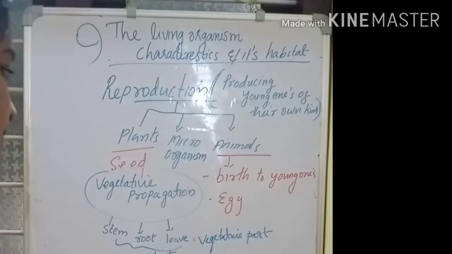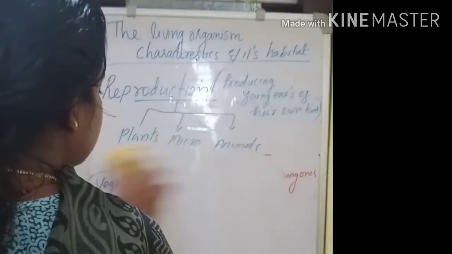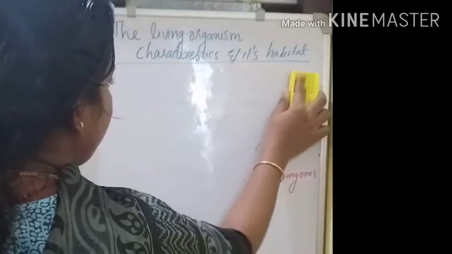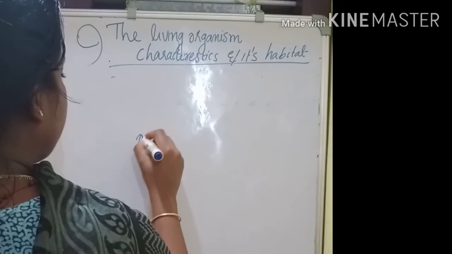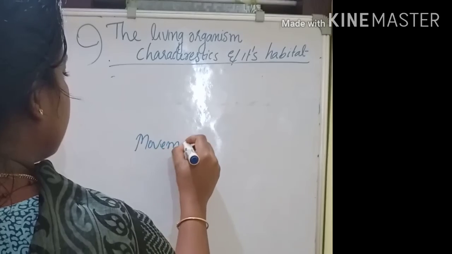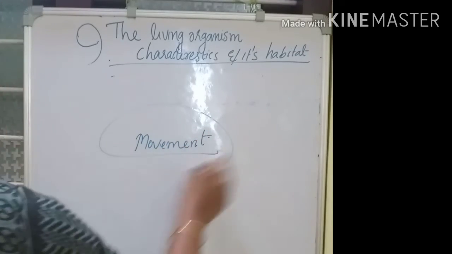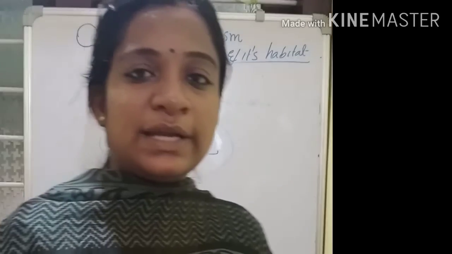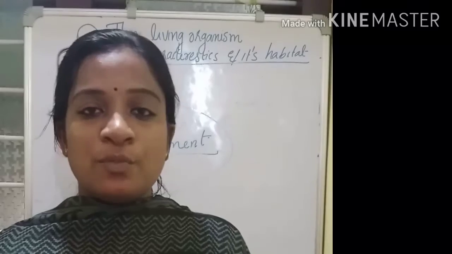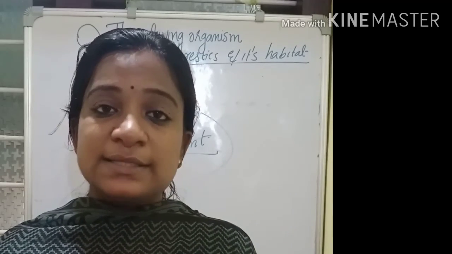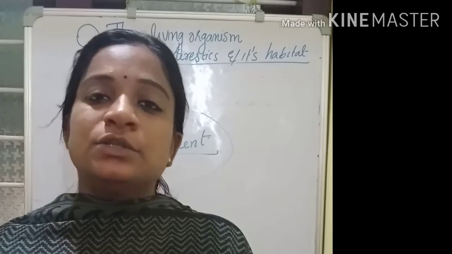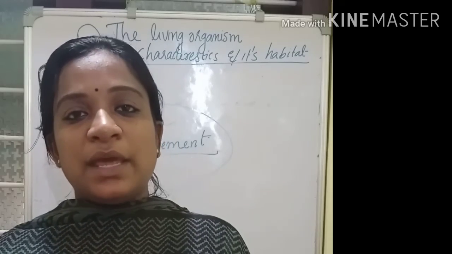Then the last one is movement. So all living organisms move, right? They make movements. Plants as well as animals as well as microorganisms make movements. So all living organisms make movement.